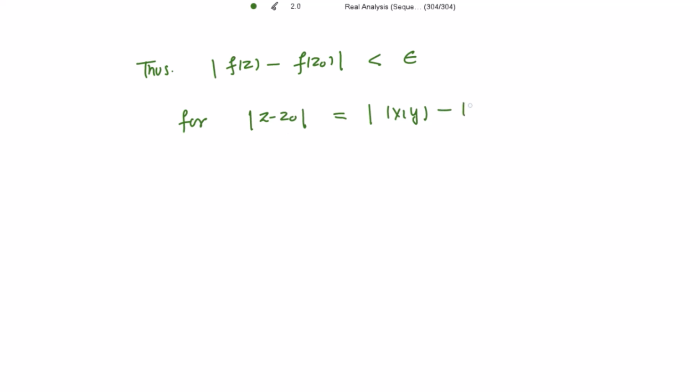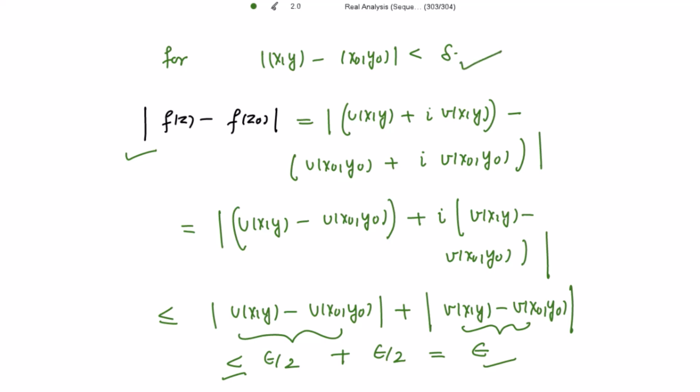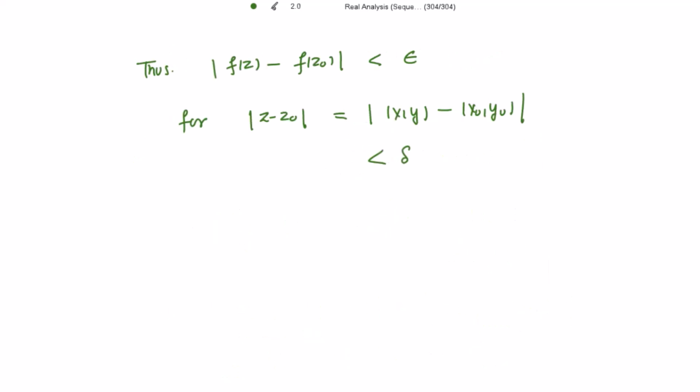Thus the left hand side, that is mod of f(z) minus f(z naught), is strictly less than epsilon, for mod of z minus z naught, that is mod of (x,y) minus (x naught, y naught), less than delta. It is given. So mod of z minus z naught is less than delta.